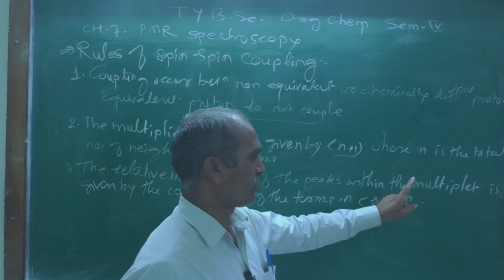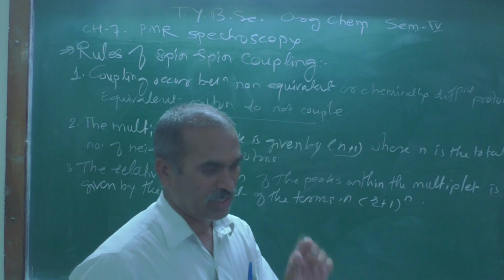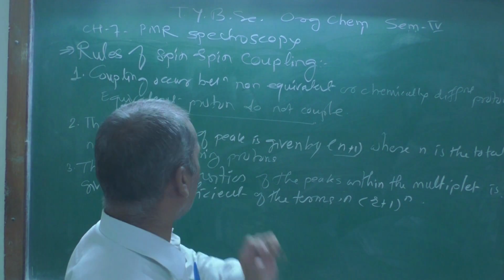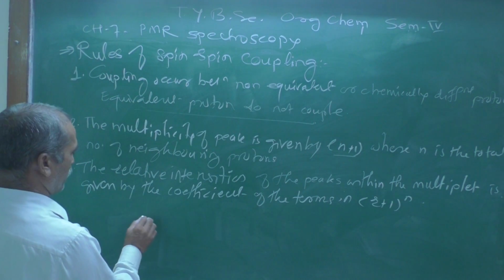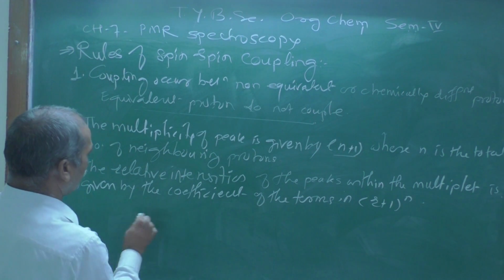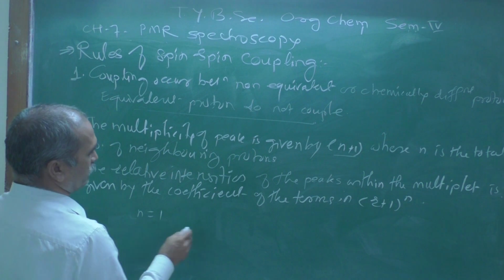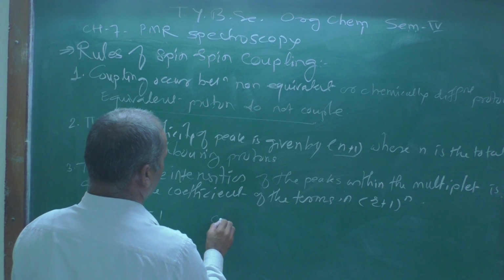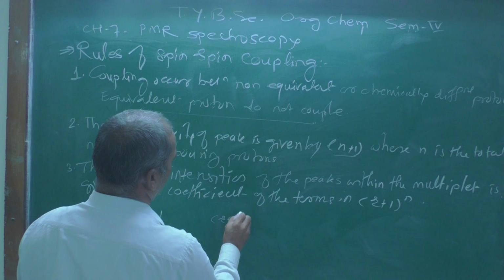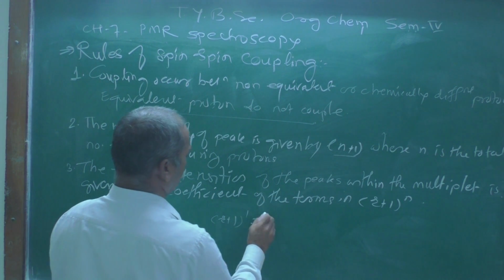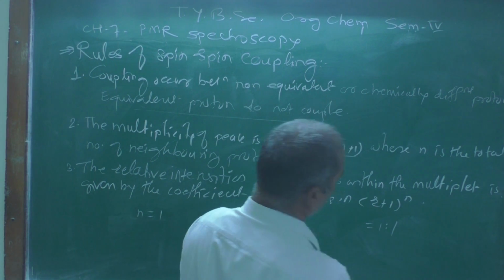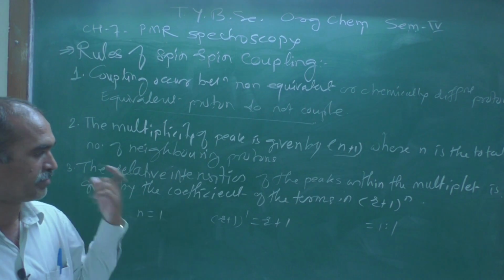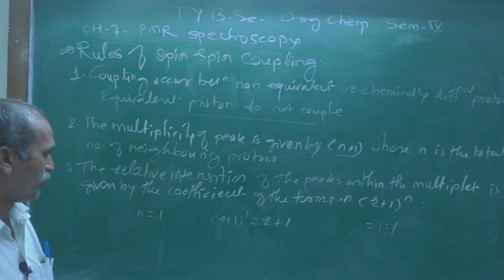If n is equal to 1, we get (r plus 1) raised to 1, which is r plus 1, so the relative intensity of that doublet is 1:1. We already discussed that one.